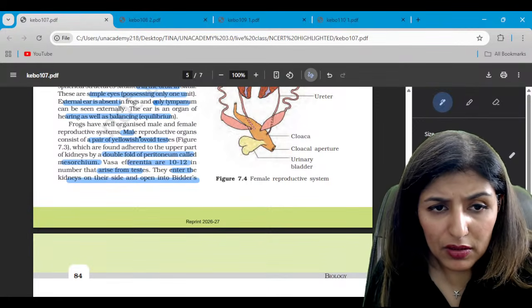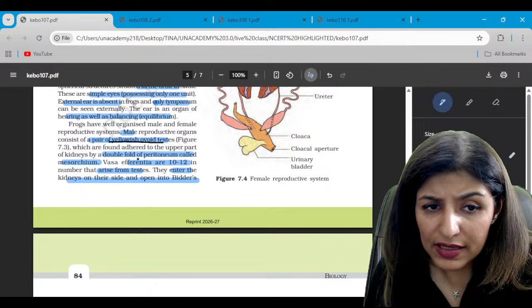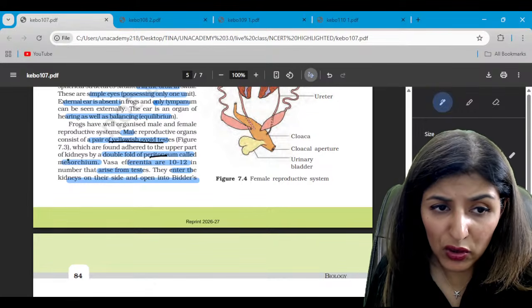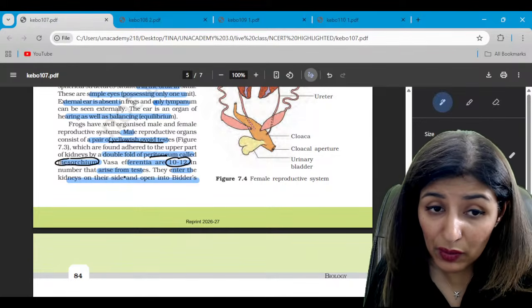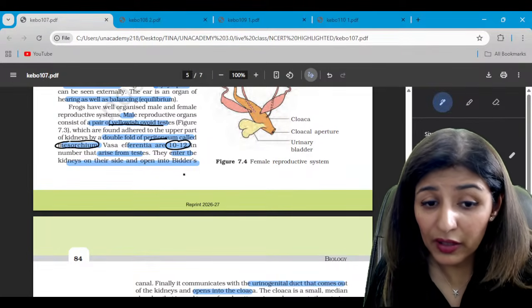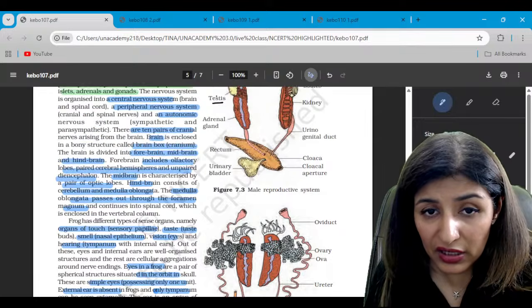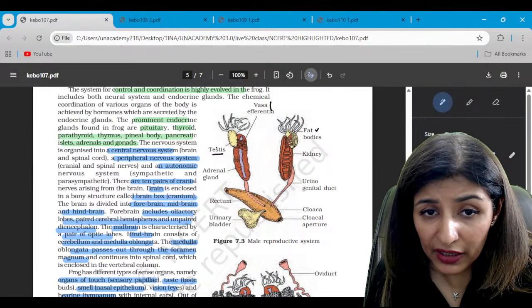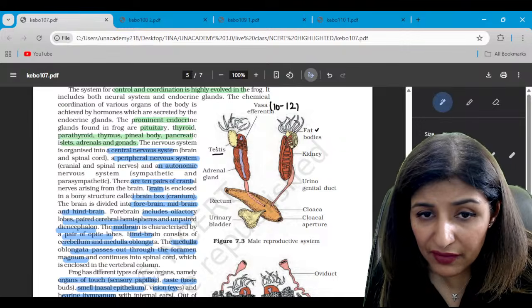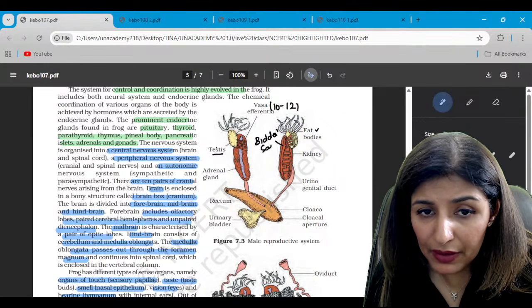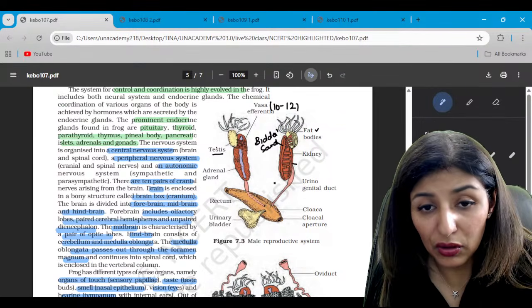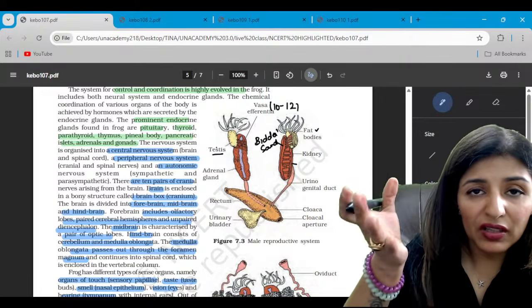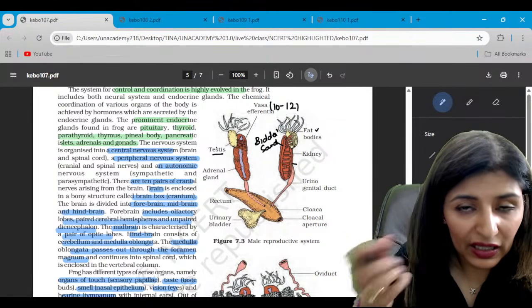So male will have a pair of ovoid testes, then a double fold of peritoneum called mesorchium, which connects it to the kidney. Then vasa efferentia, 10 to 12, will arise from the testes and open on the side into the Bidder's canal. So see here, these are the vasa efferentia, 10 to 12 in number, and these vasa efferentia will open into the Bidder's canal. This is the Bidder's canal. So Bidder's canal will be connected to this urinary canal, which will shift the sperms into the excretory tube, right?